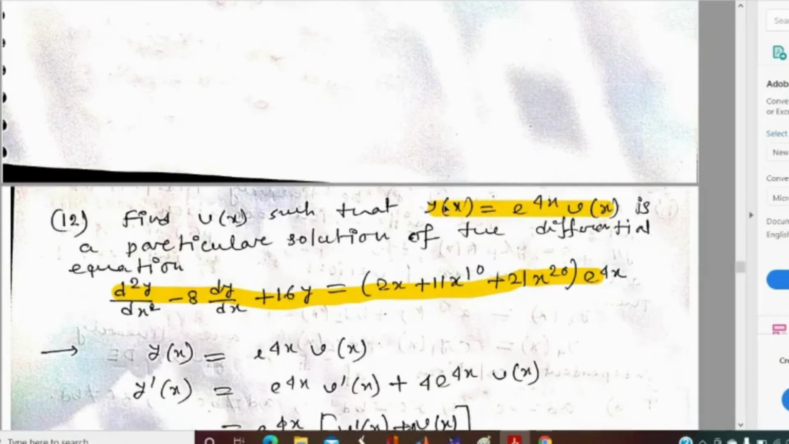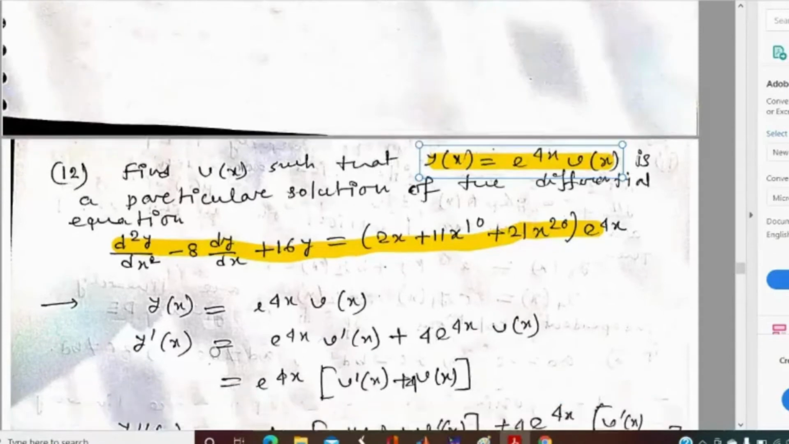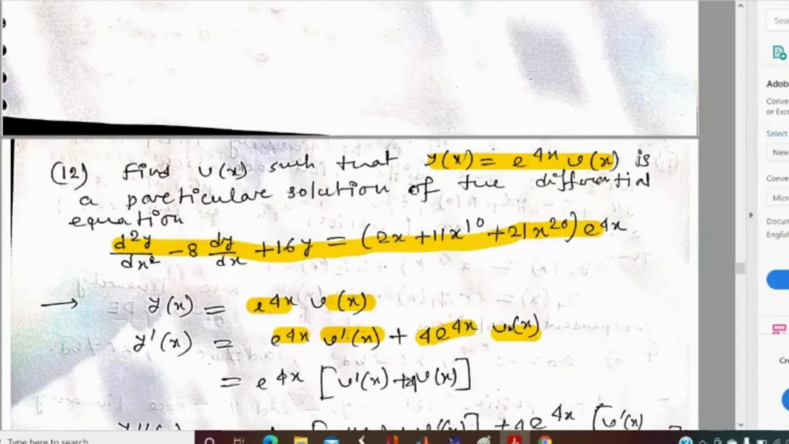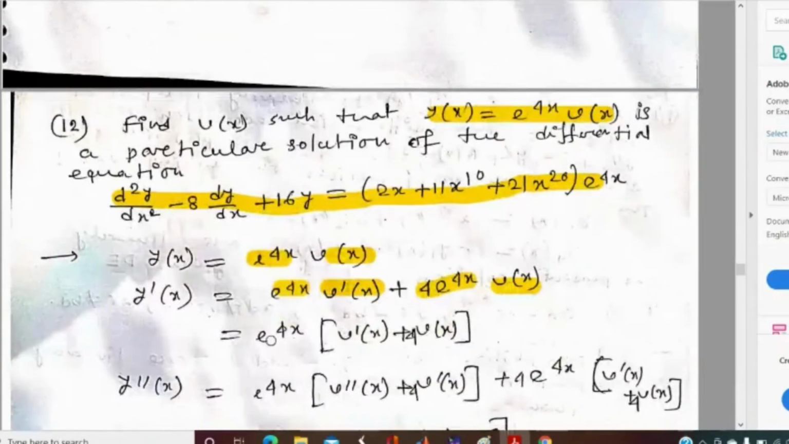As y(x) is a solution of the differential equation, y(x) must satisfy this equation. So y(x) is given by e to the power 4x times v(x). If we differentiate with respect to x on both sides, then we will get, if we fix e to the power 4x, then v'(x), and if we fix v(x), then the derivative of e to the power 4x gives 4e to the power 4x. Taking e to the power 4x common, we get v'(x) plus 4v(x).